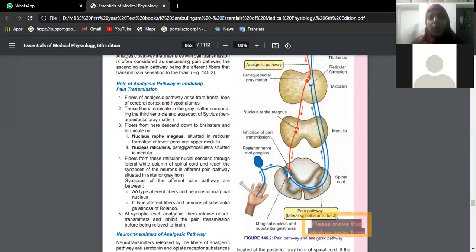So this analgesic pathway is nothing but something like the gate control theory. That means the posterior horn of the spinal cord is acting as a gate which is stopping the entry of pain at the level of the posterior horn itself.